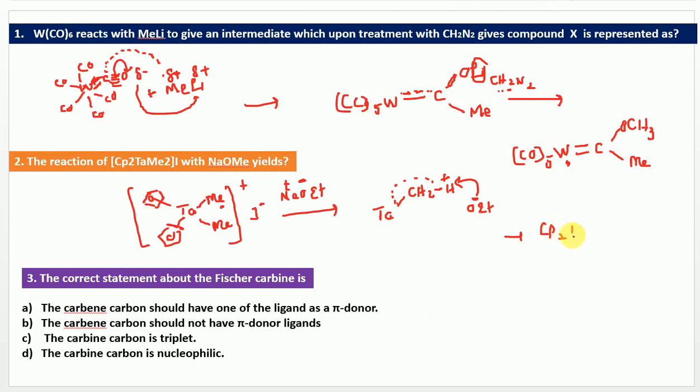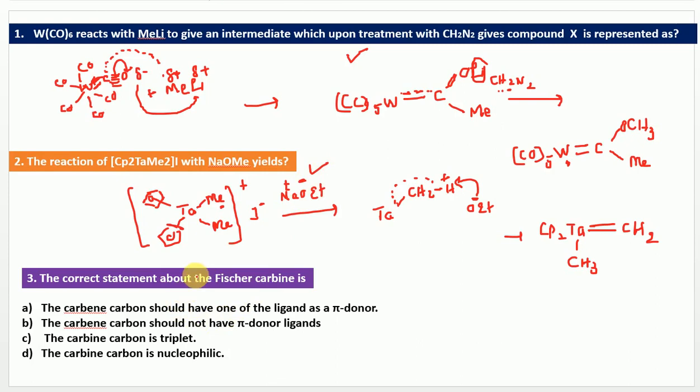That is Cp2 tantalum. One CH3 remains intact. It is not going to be attacked by the OMe or OR. So one of the CH3 groups is attacked by the ethoxy fragment and gets converted to CH2. So finally it is going to form a Schrock carbene. Sometimes the question can be asked: write the preparation method of Schrock carbene. You can write this one, and this is the preparation method of Schrock carbene.